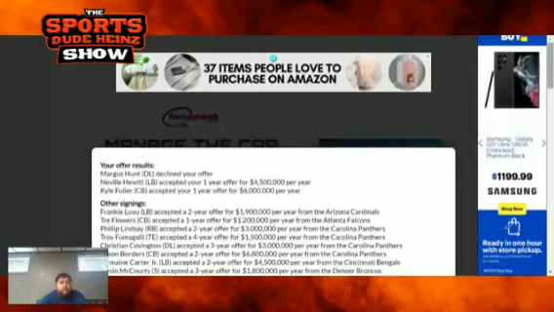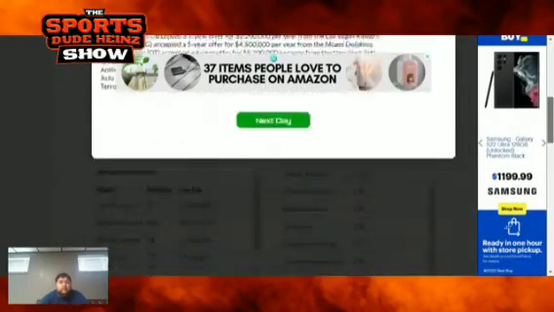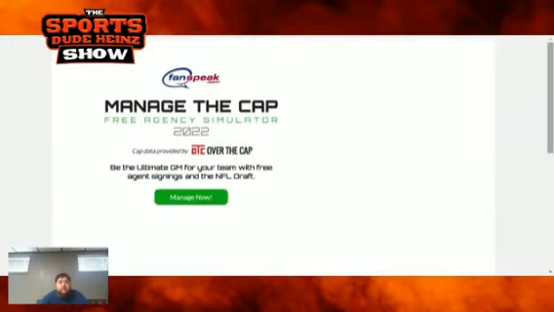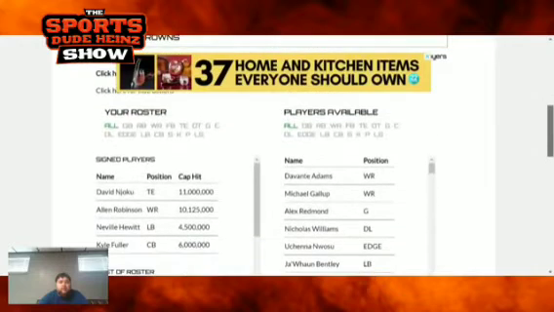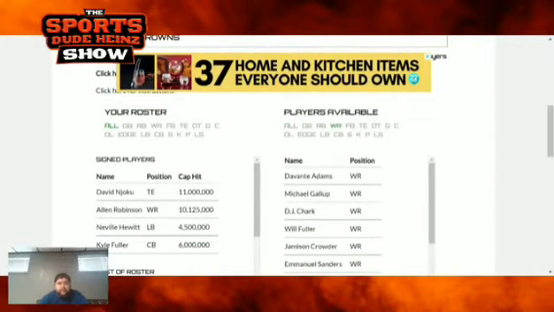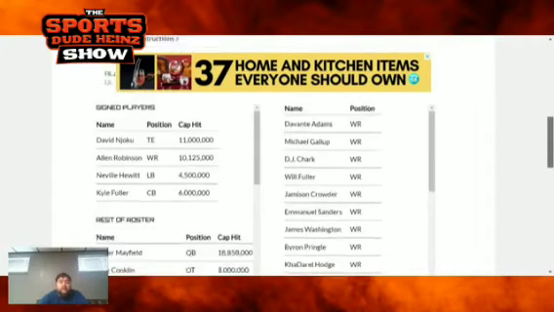Marcus Hunt declined our offer, but Neville Hewitt and Kyle Fuller both signed with Cleveland. So we get some more help at defense. Depending how much money we have left, we have about $2.5 million, and we normally save about 3 or 4 for your draft picks.